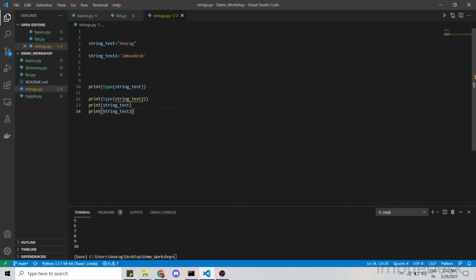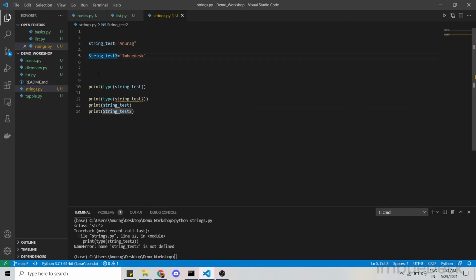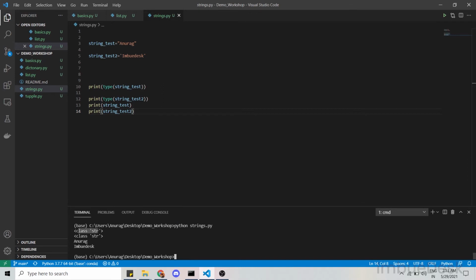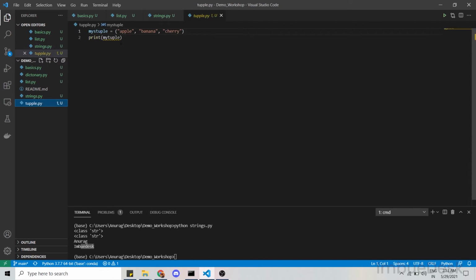So this one is Anurag, this one is ambutex, and both will work. Like if I type Python strings, okay, this is capital S, so let me just change it to small s, save it, and save again. There is a case sensitivity behavior. And yeah, class string, Anurag and ambutex, both are type string, so we can use single quotes and double quotes depending on the user.